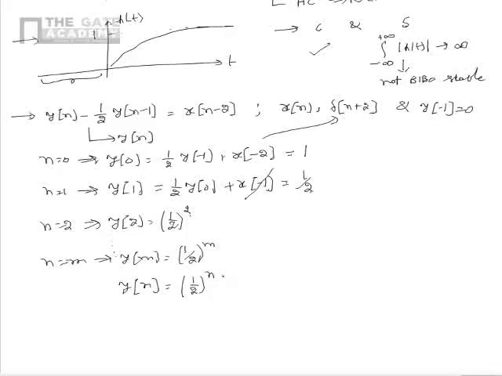So we can write y of n as 1 by 2 whole power n multiplied by u of n. So for the given input and initial condition, as per the LCCDE of the LTI system, the output is 1 by 2 whole power n multiplied by u of n.